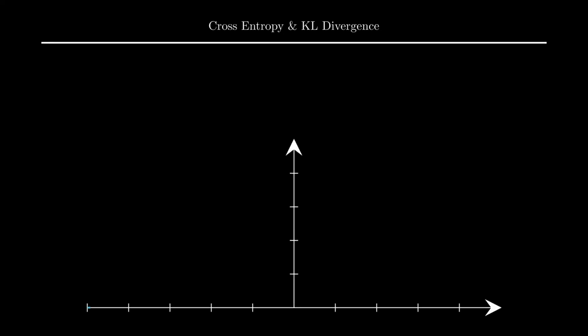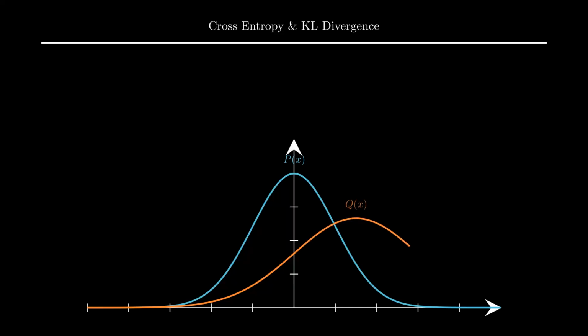Building on our understanding of entropy as uncertainty, let's take this into the realm of modern data science and machine learning. Imagine we have a true probability distribution of data, which we'll call P. This represents reality. Now, suppose we have a machine learning model trying to predict this reality. It produces a predicted distribution, Q. Currently, our model is imperfect. It's predicting the wrong shape and location.